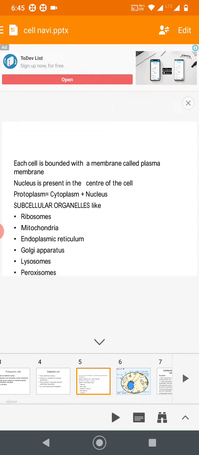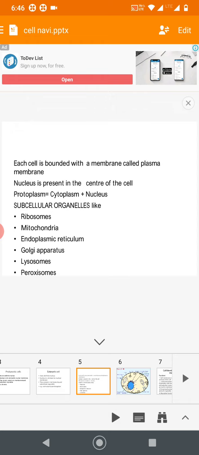So what is the example for prokaryotic cell? Bacteria. So what we are studying here is the eukaryotic cell, higher organisms. So you can see all cell organelles which are membrane bound. So there is a definite nucleus. But in prokaryotic cell there is no proper nuclear membrane. So in eukaryotic cell, each cell is bounded with a membrane, that is the cell membrane. We also call it the plasma membrane.